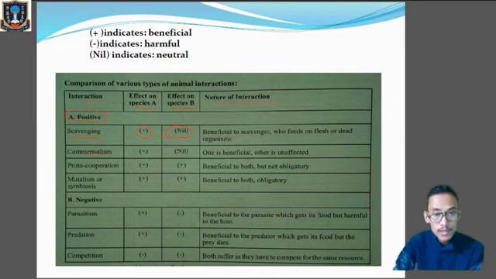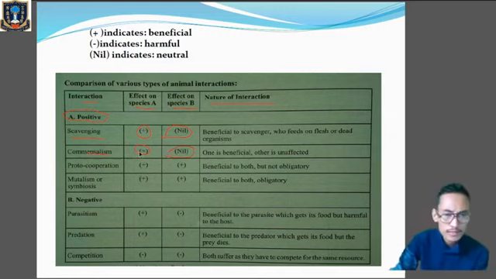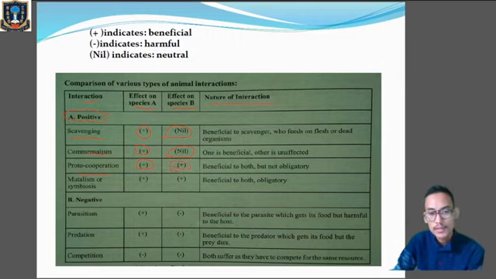Commensalism, second one, where one species will be benefited and the other will be neither harmed nor benefited. Then proto-cooperation, where both species A and B are benefited. It is beneficial to both but not obligatory, meaning they are not totally dependent on one another, like in the case of mutualism.